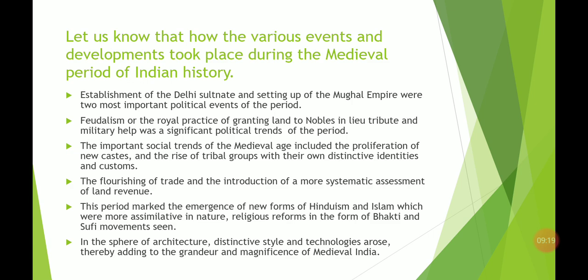Now, let us know how the various events and developments took place during the medieval period of Indian history. I had explained the major historical trends that we had seen, the emergence of the regional kingdoms, especially the Rajputs, and what others emerged during that period. Let us see. In the medieval period, there was the establishment of the Delhi Sultanate as well as the Mughal Empire. These were two political events that took place in the medieval period, basically the Delhi Sultanate as well as the Mughal Empire.